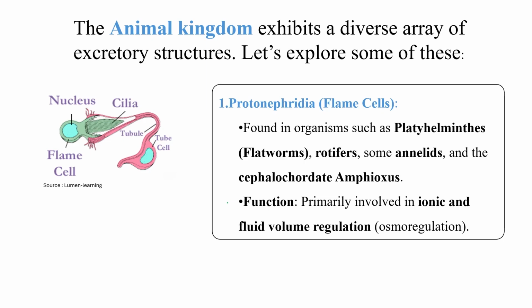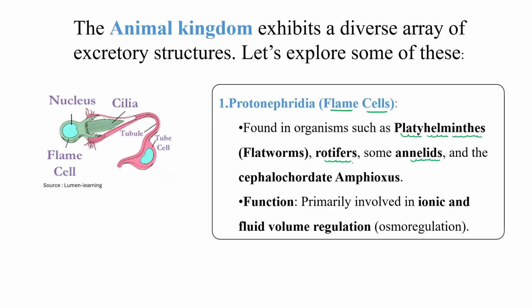Okay, now let's discuss all the organisms belonging to the animal kingdom, who exhibit different kinds of excretory structures, like flame cells. These flame cells or protonephridia are found in certain kinds of platyhelminthes like flatworms, annelids, rotifers.